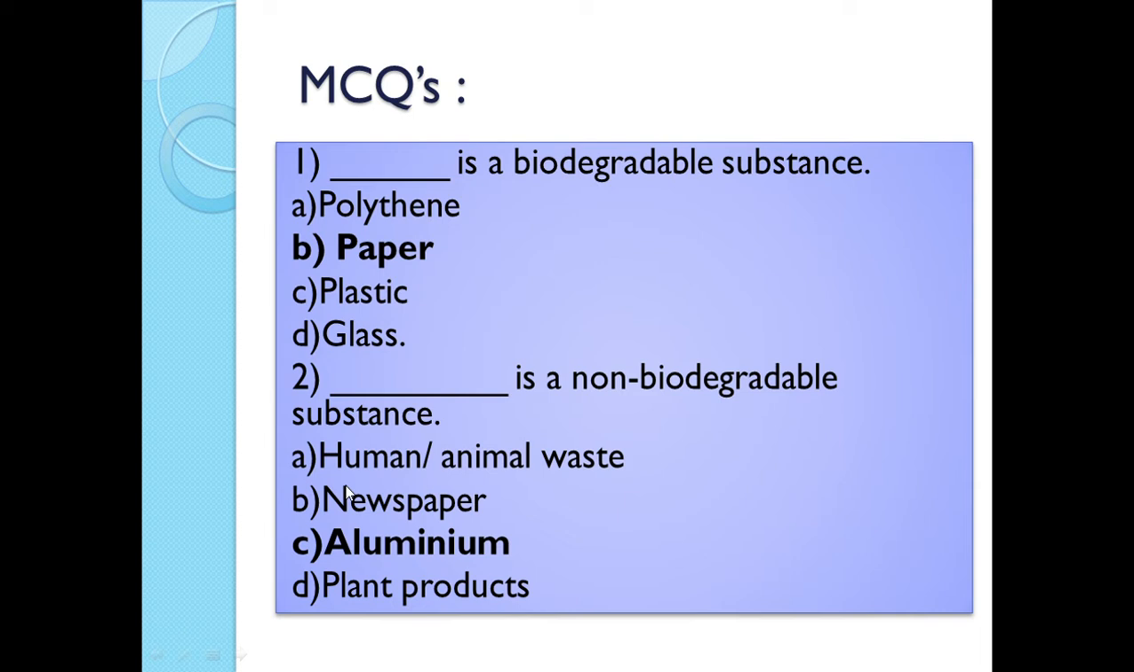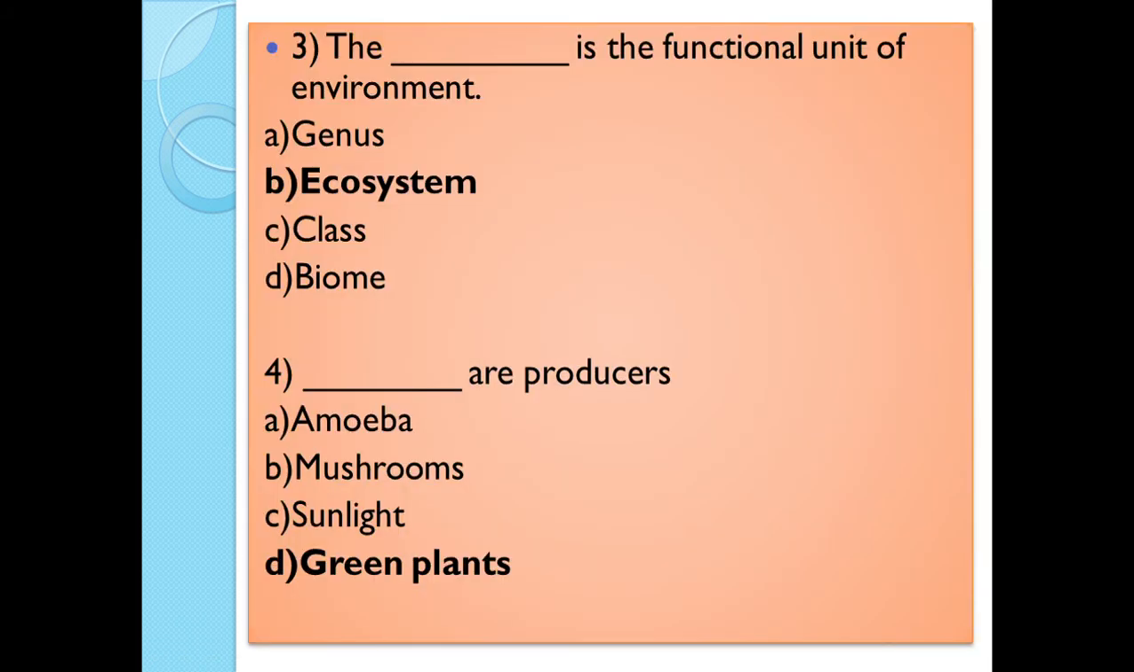Second question is you have to identify a non biodegradable substance. If you observe the options carefully, human or animal waste, it is biodegradable, newspaper as well as plant products also. So the correct answer is aluminium. Aluminium is a non biodegradable substance.